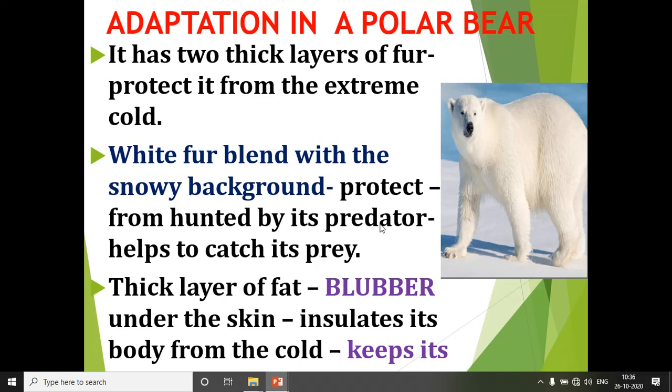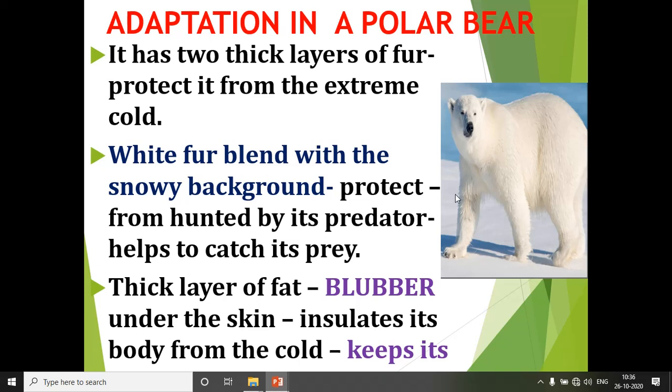Predator means the animal which catches another animal for food, and prey means the animal which is caught by the predator as its food. So here the polar bear has white fur which mixes with the snowy background and protects it from being hunted by its predator, and it also helps to catch its prey.